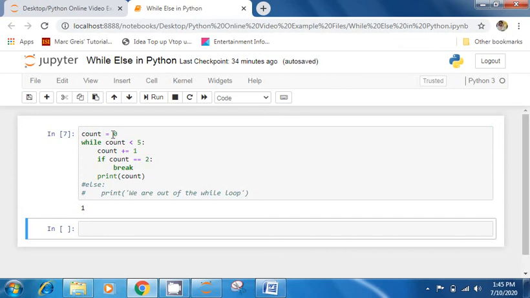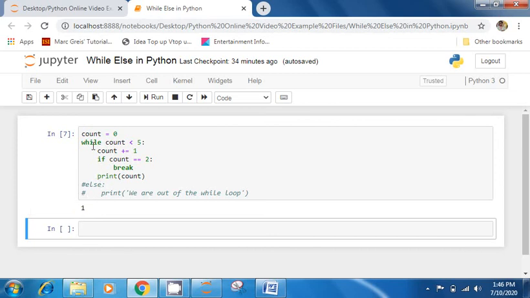Count is 0. While 0 is less than 5. Yes, it is less than 5. Get inside while loop. Now the count has been incremented, so it becomes 1. And it is checking if 1 is equal to 2. No, it didn't get inside break. It gets outside and prints the value 1 here.